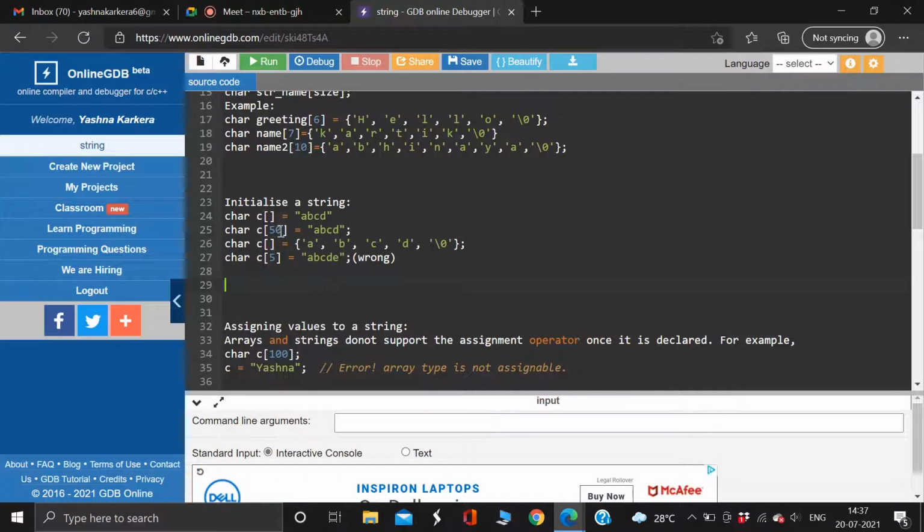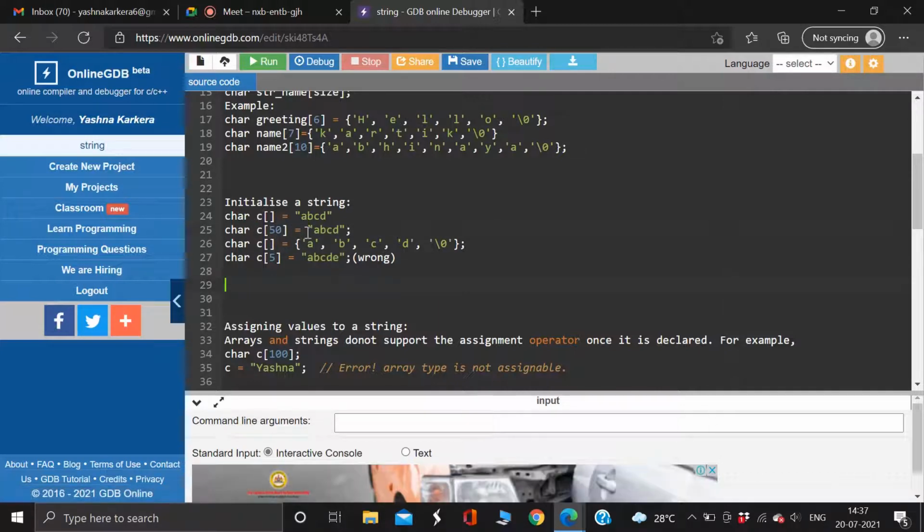The size of this string should always be less than 50. So if I write here 50, my string can go up to 50 characters. I can even write 4, I can even write 6, I can even write 49, but I can only write till 50 characters. Can I write a string of 50 characters here?